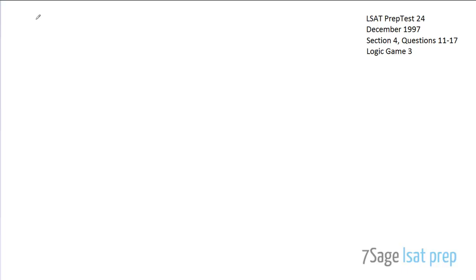Alright, this is LSAT PrepTest 24, Section 4, questions 11 through 17, the third logic game of this section. Okay, so what do we have? We have that at a small press, 6 textbooks, 3 introductory, F, G, and H, and 3 advanced, X, Y, and Z. These are introductory, these are advanced, right?